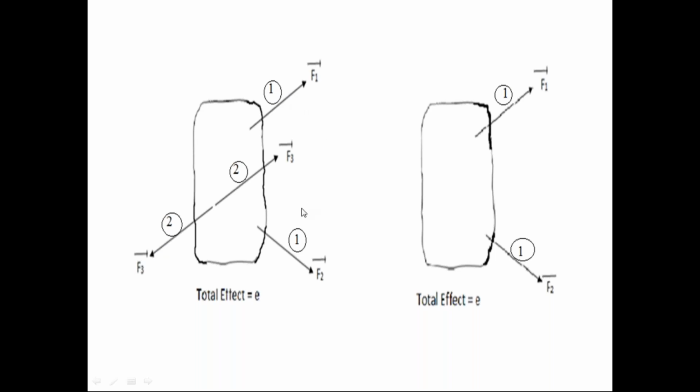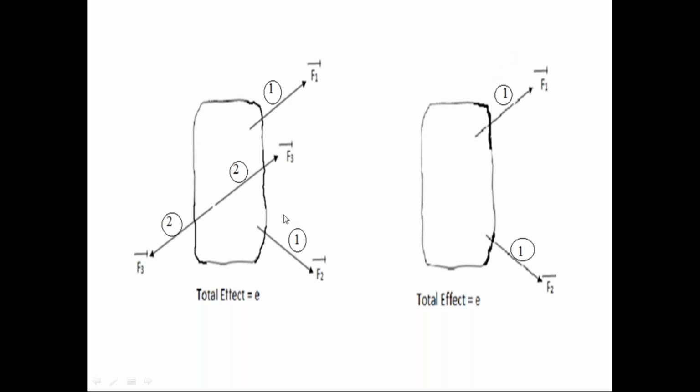The first force system is not in the equilibrium condition. The second force system is in the equilibrium condition. So among these two systems, the first force system is not in equilibrium, and the second force system is in equilibrium because these two forces are collinear, opposite in direction, and equal in magnitude.